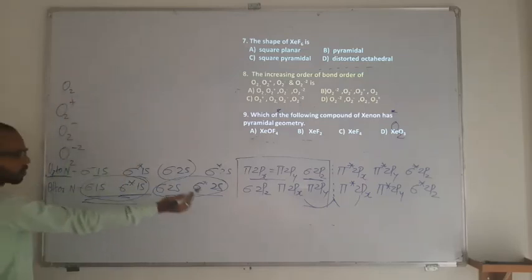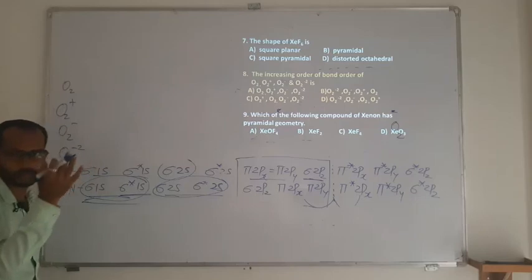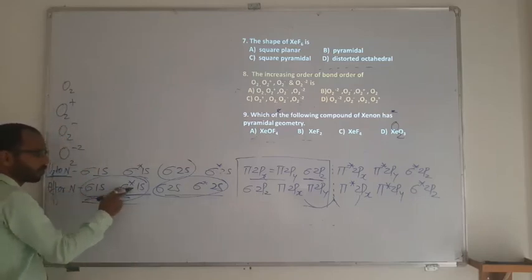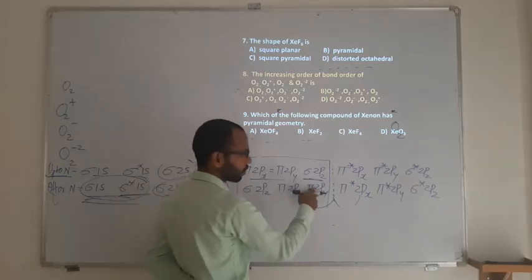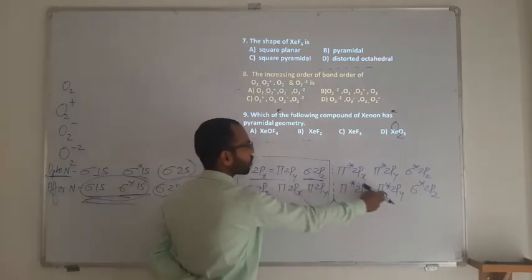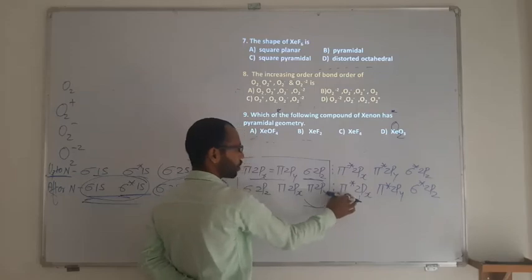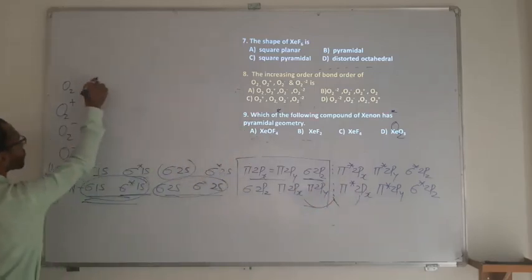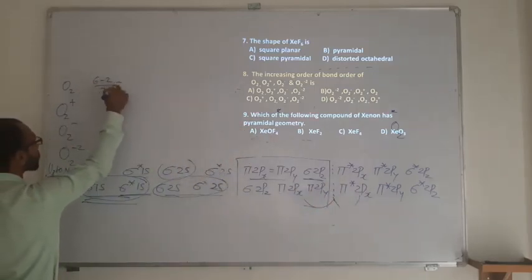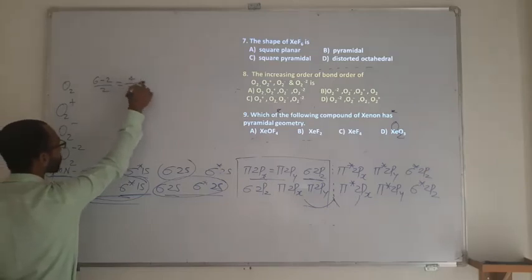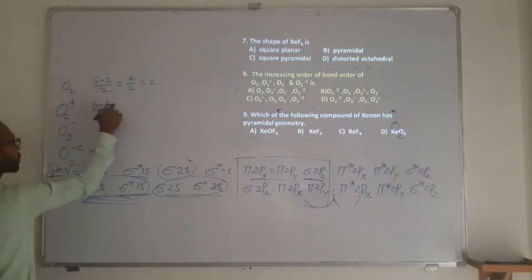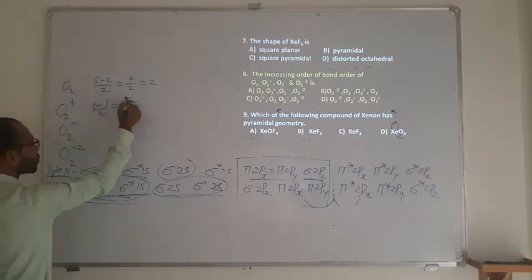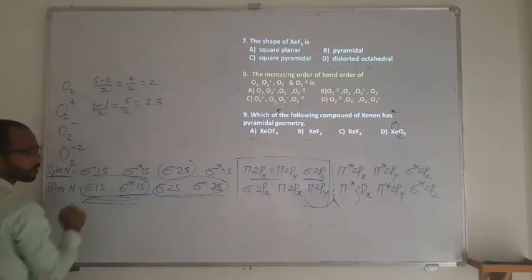So for O2, just now, O2 has totally 8 plus 8 is 16 electrons. So 2, 4, 6, 8, 10, 12, 14, and this has 1 electron, means totally it is going to be 2 in antibonding. So it is 6 minus 2 divided by 2. 6 minus 2 is 4, divided by 2 it is going to be 2. Now plus means you need to remove 1 electron from the antibonding. So 6 minus 1 divided by 2 is 5 upon 2, which is 2.5.